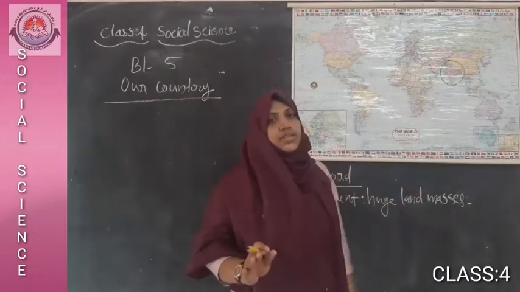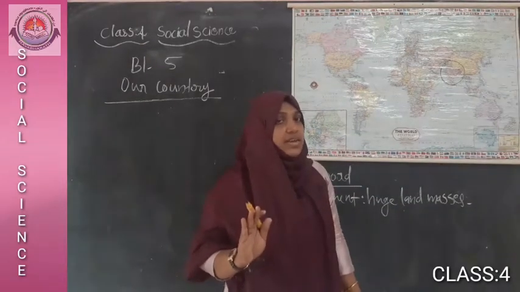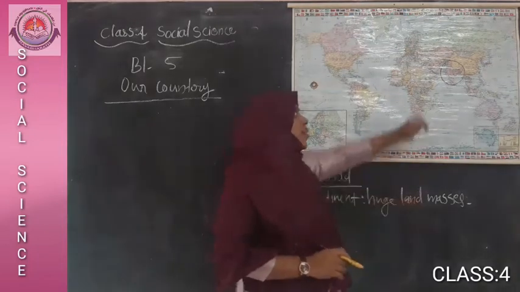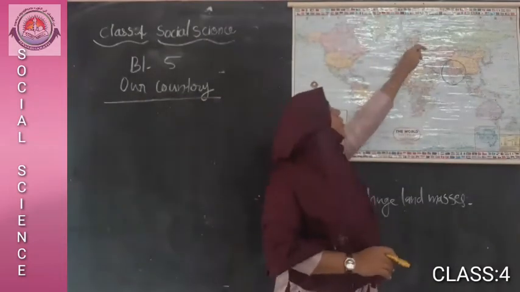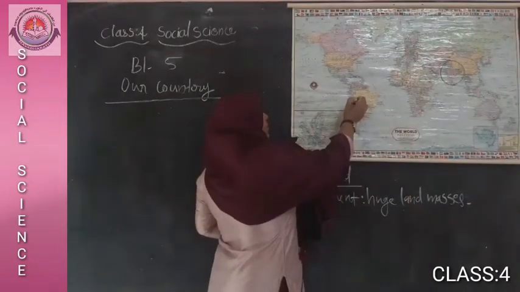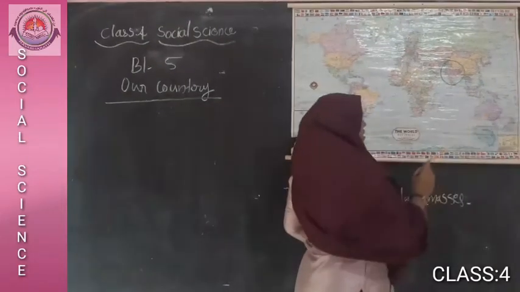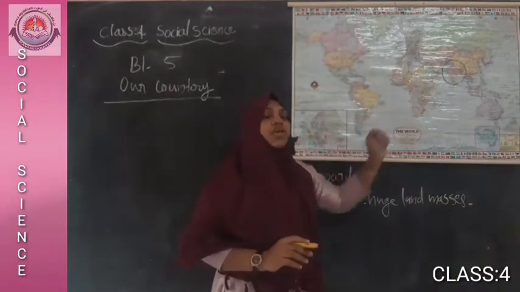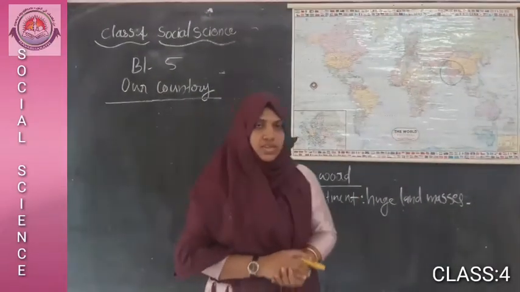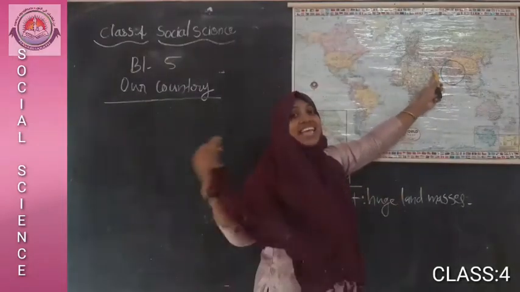It is not there in your textbook. Just understand how many continents there are. The blue color shows water bodies. Understand? Okay.